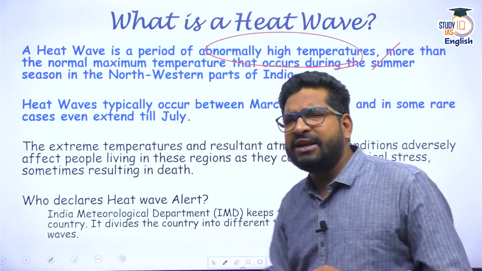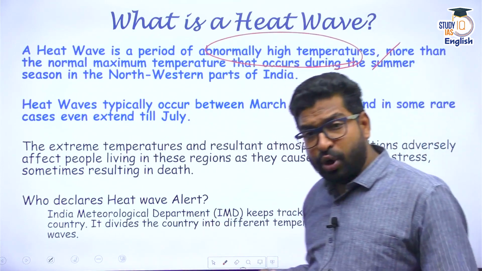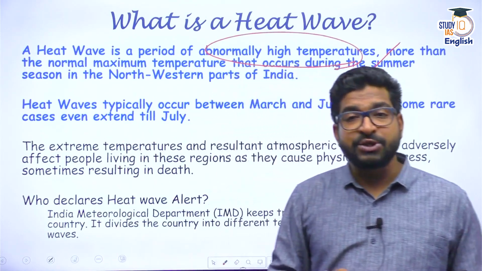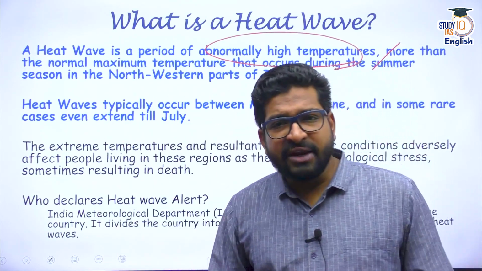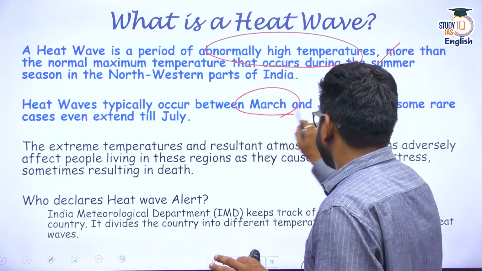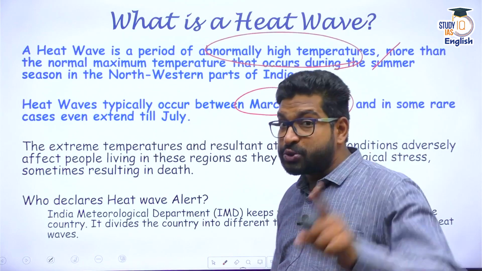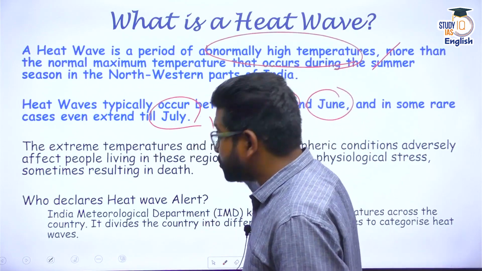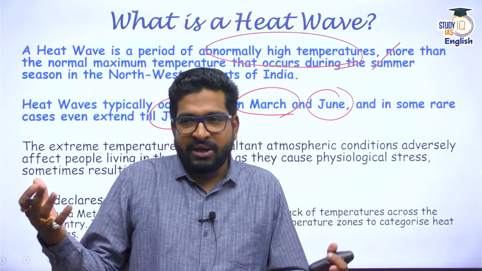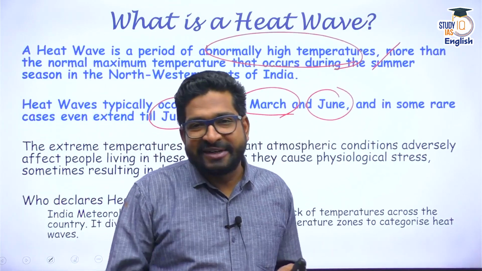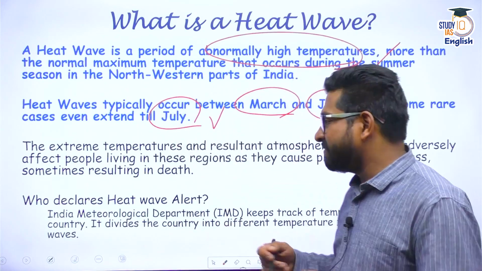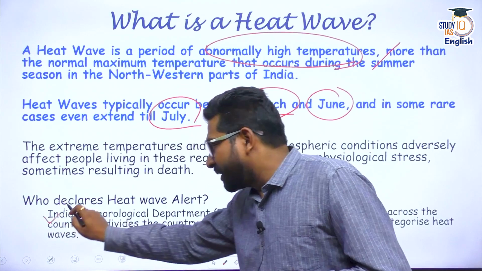All right. Heat waves normally occur across the northwestern part of our country, not just India, but many other parts in southern Asia experience heat waves. And heat waves generally tend to happen in India between March to June. Many a times they may also extend till July. And we all know that whenever heat wave occurs, it's very simple. Heat waves lower my productivity, right? Heat wave is actually defined, or the criteria has been given by the IMD, which declares a heat wave alert.